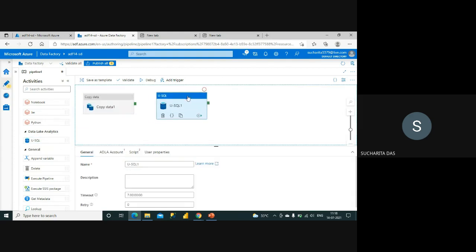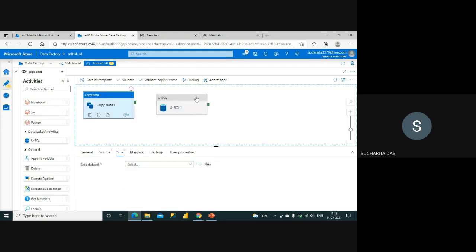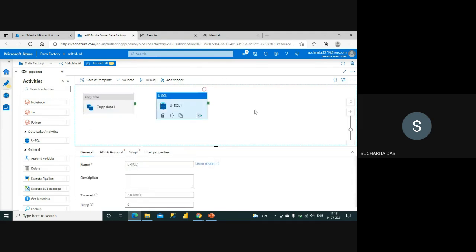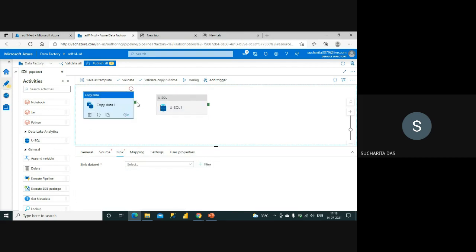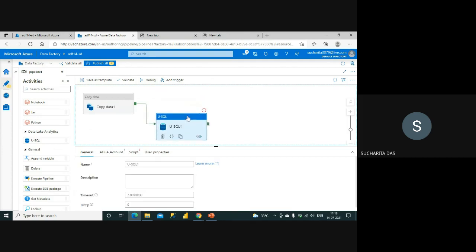So two activities. Now if that is the situation, you can see that these two activities are not related at all. So if you really start executing this package, these two activities will start in parallel, meaning they will run in parallel, because they don't have any relationship, but I can create some relationship. You can see here one green button at the right. So if I just drag it to the next component, then you know how it happens.